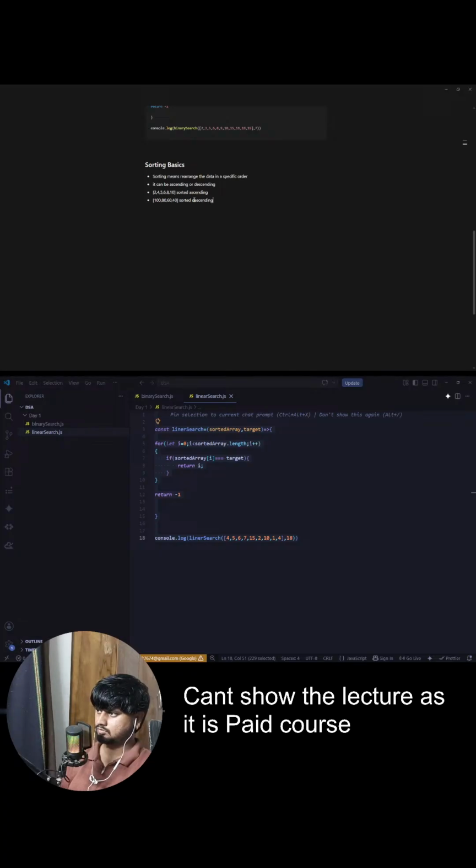Okay. So there are a lot of algorithms, a lot of strategies to sort an array. Let's start with the simplest ones. Simplest is selection sort. We have bubble sort, insertion sort. Then we have merge sort, heap sort, and quick sort.